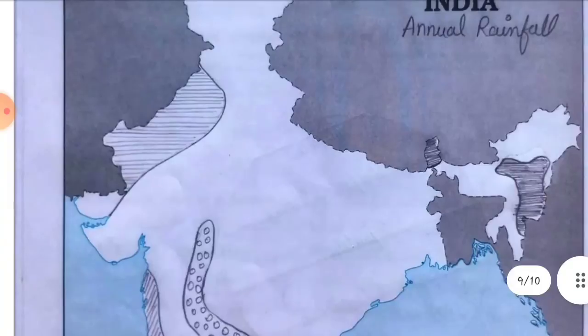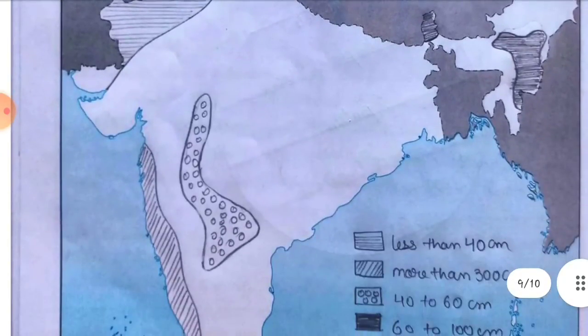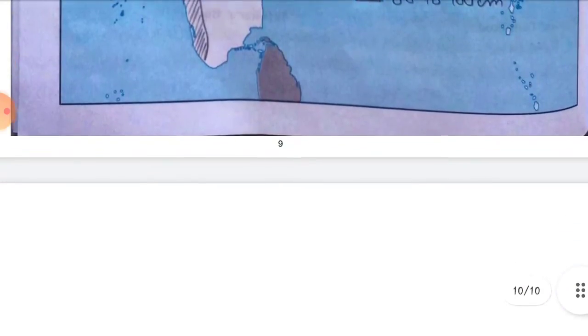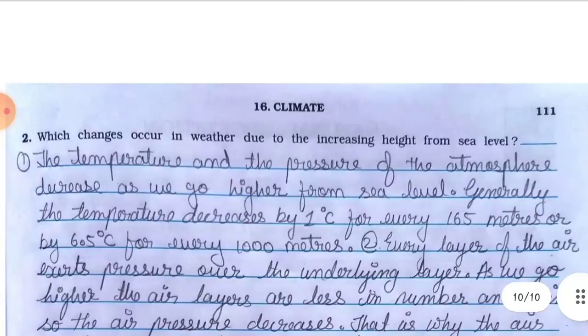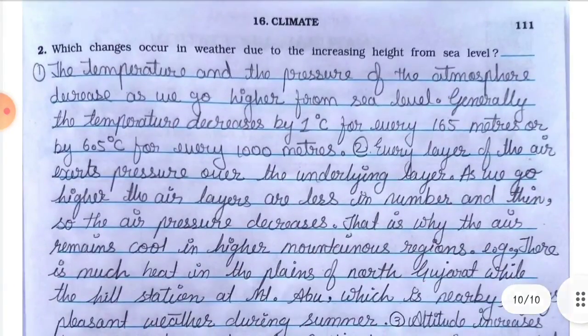You can also take a close view of this. Okay, let's move to another question. Question number 2 in section C is, which changes occur in weather due to the increasing height from sea level? So point number 1, the temperature and the pressure of the atmosphere decrease as we go higher from sea level.